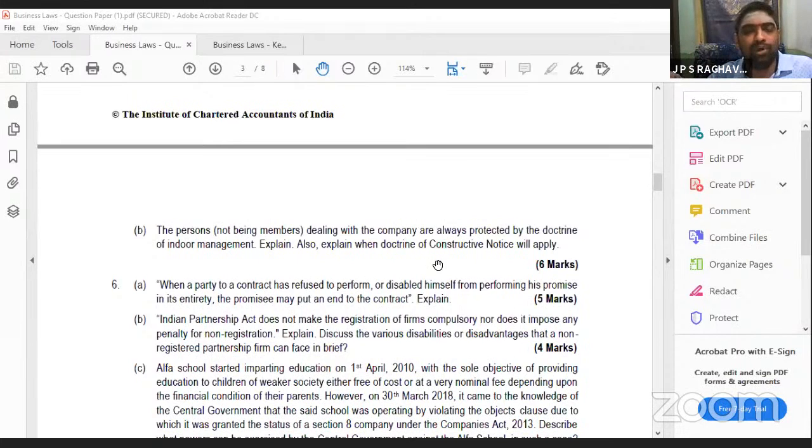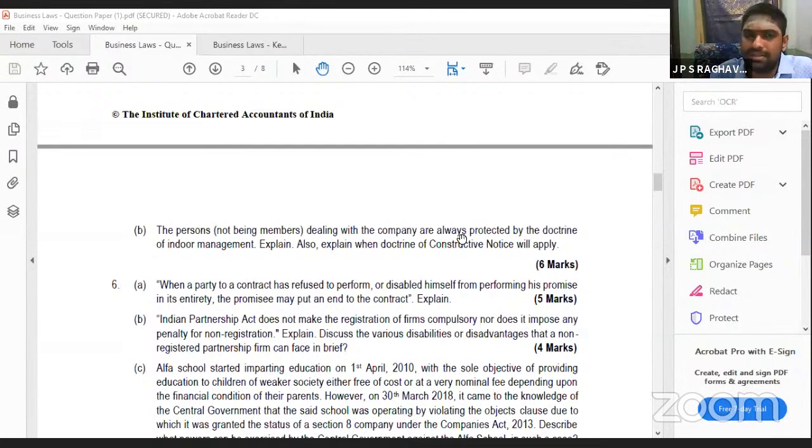Whenever the MOA, memorandum and articles, are registered with the registrar, they become public documents, so everyone can see them. Any person entering into a contract with the company has to read and understand the terms of the MOA and AOA, and only then enter into the contract. If they don't understand the terms and enter into the contract, they cannot make the company liable.